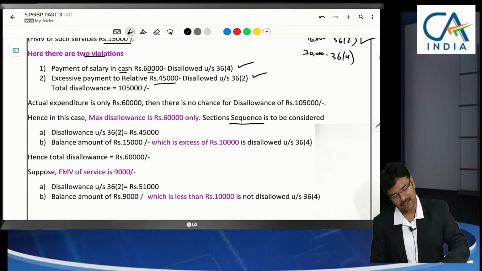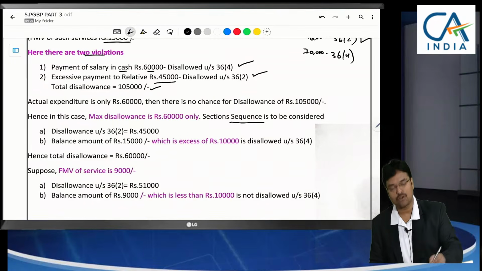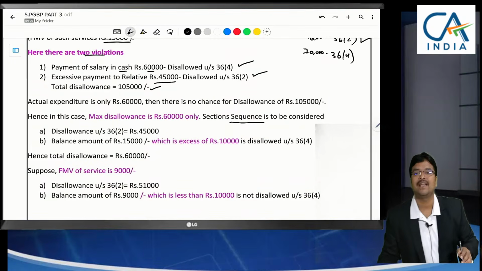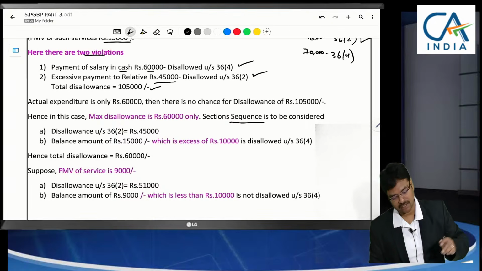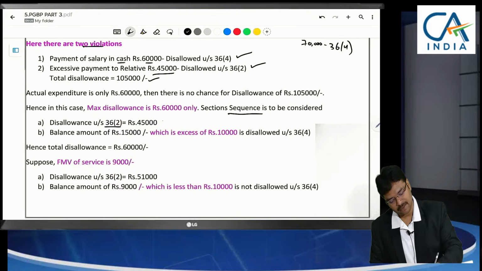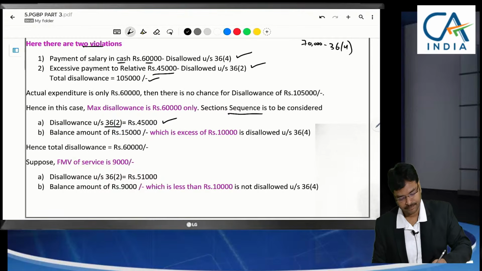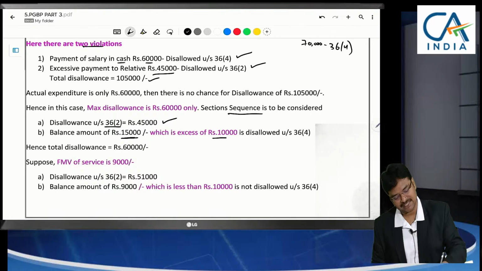What has to be applied first? Can we disallow the total 1,05,000? No. Expenditure itself is 60,000. So, the 36(2) limit of 45,000 has to be applied first, and the balance amount is 15,000, which is in excess of 10,000, and will be disallowed.